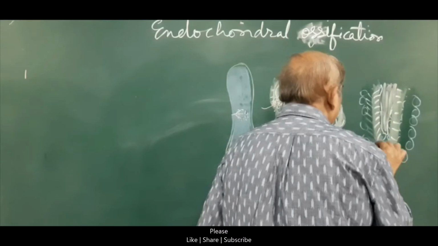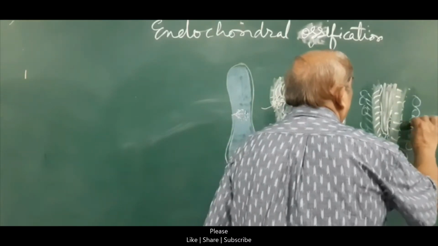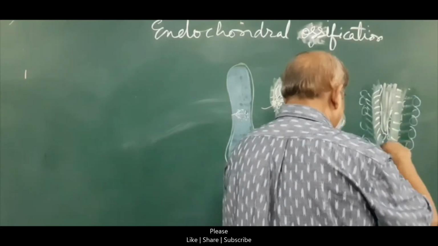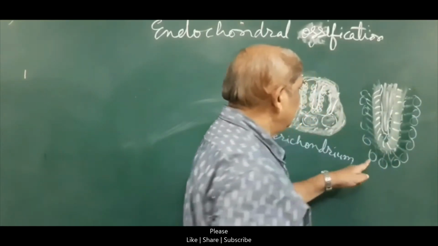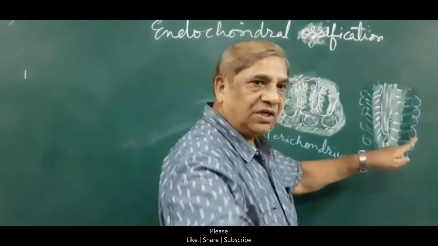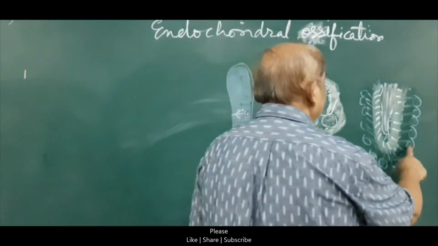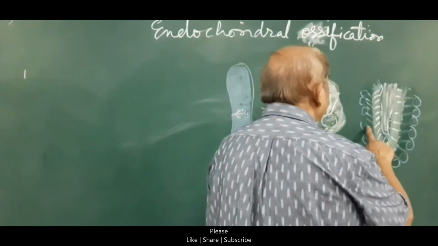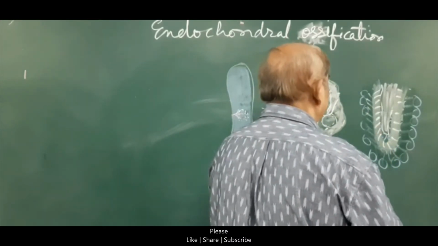This is how the second osteoid will form, and then the calcium deposition will take place and it will become calcified. But note that some of the osteoblasts which are moving away from here may be trapped between these two layers of bone formation.